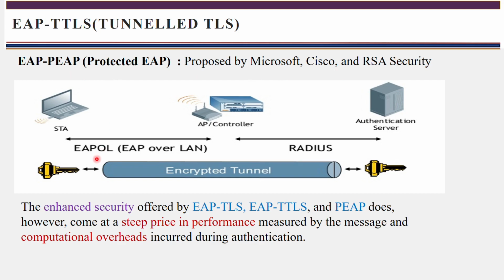This protocol says that earlier, the secure channel was used to send the authentication of the STA, but the username and password were sent openly. Instead of sending that information openly, even in the secure channel, also called a tunnel, you send the message in encrypted form. For encrypting, you are using the RSA algorithm.